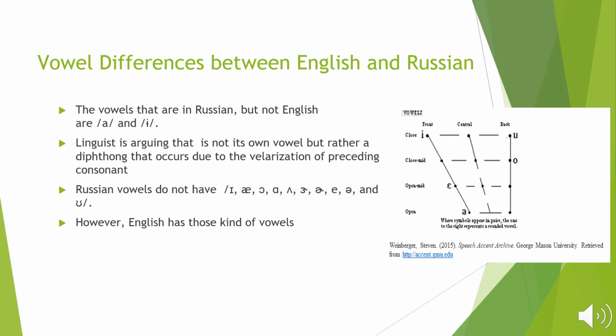Some of the vowels in Russian that may not exist in English are these 2 below. Linguists are arguing that they are their own vowels rather than a diphthong that occurs in palatalization of preceding consonants. Russian vowels do not have multiple vowels like English does. However, English has those vowels as shown.